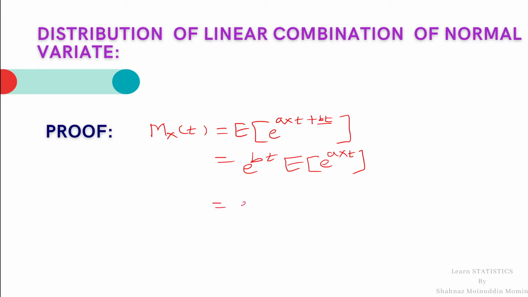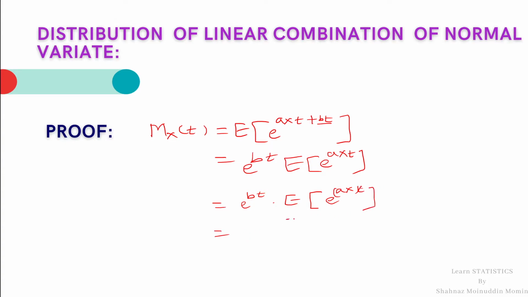This is equal to e raised to bt into expectation of e raised to aX into t.